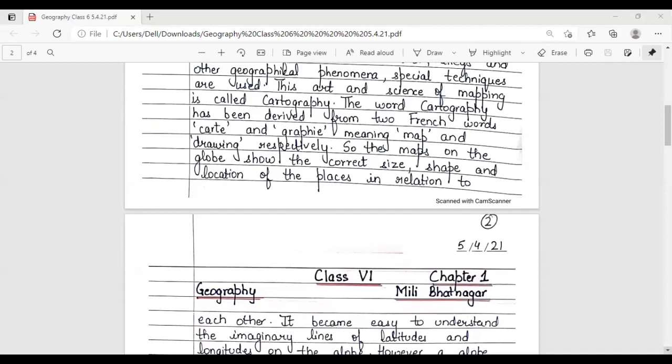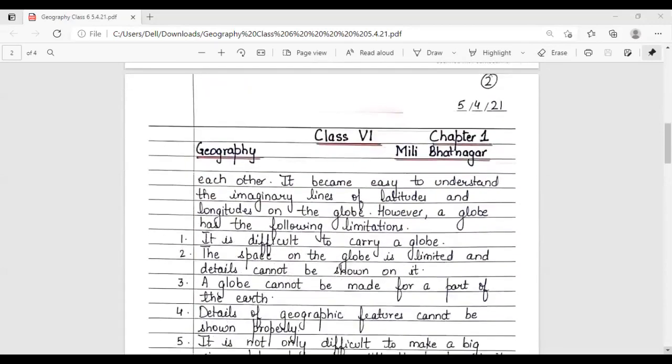So the maps on the globe show the correct size, shape, and the location of the places in relation to each other. It became easy to understand the imaginary lines of latitudes and longitudes on the globe.